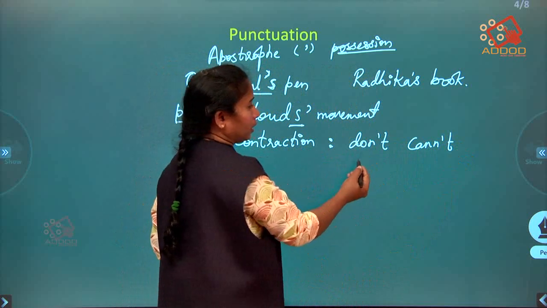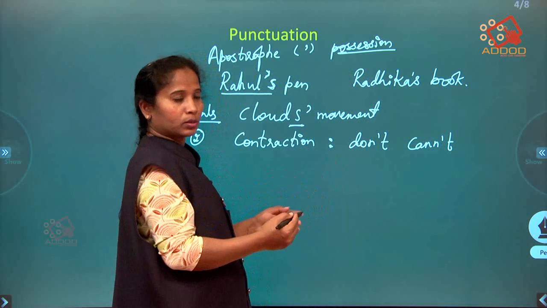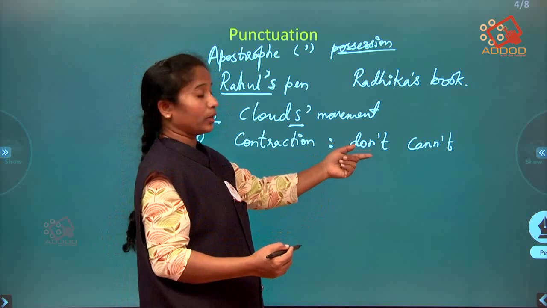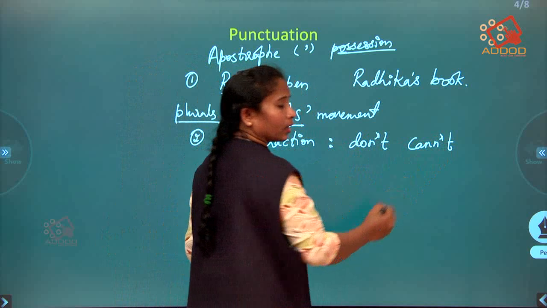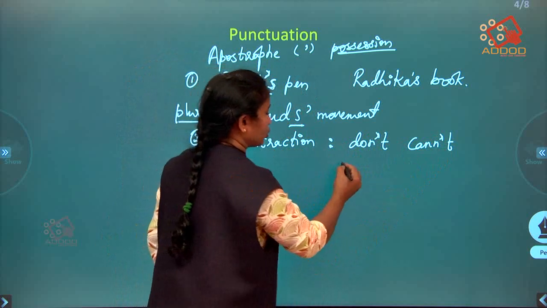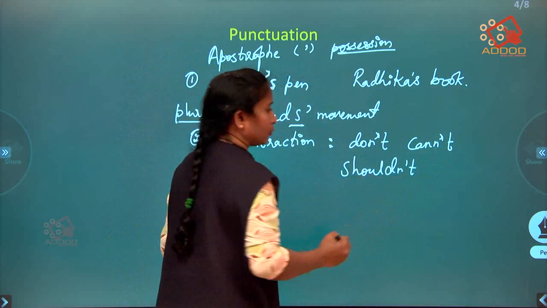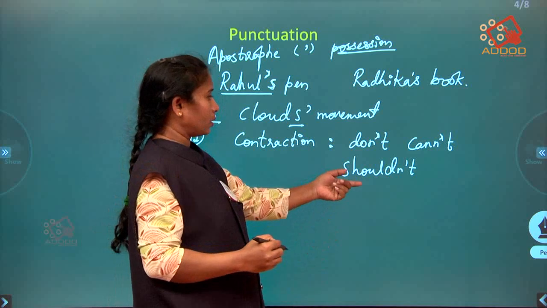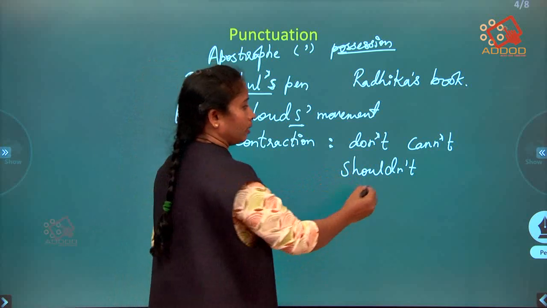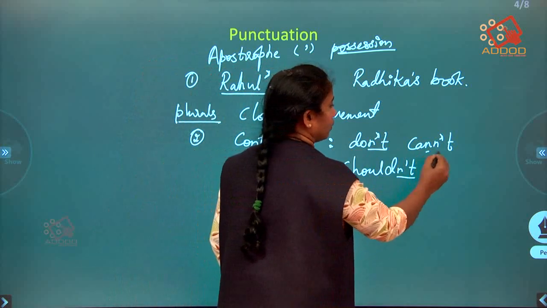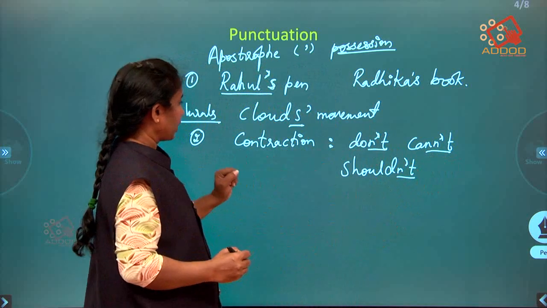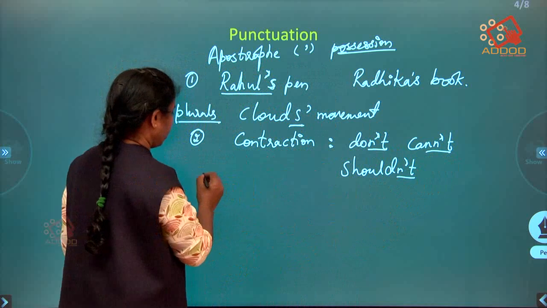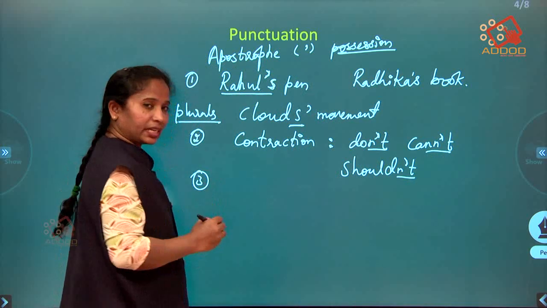Whenever we contract two words with "not," we always use an apostrophe. We also say "shouldn't" for "should not." So here also we have to use an apostrophe.